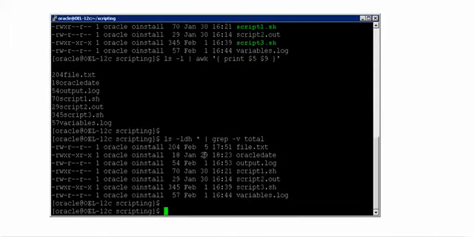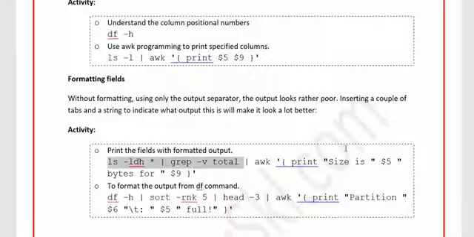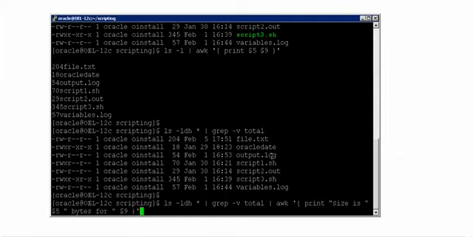Now I wanted to format the output with a proper sentence saying that this is the size of this file. So how do I include the pattern? Format. See here, awk, I'll write it like this. So now let me fire this query and then explain the query to you.